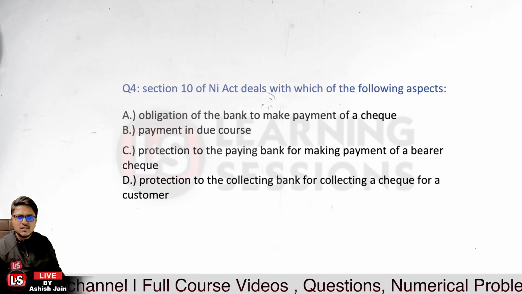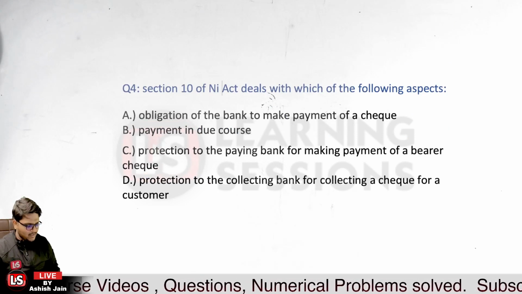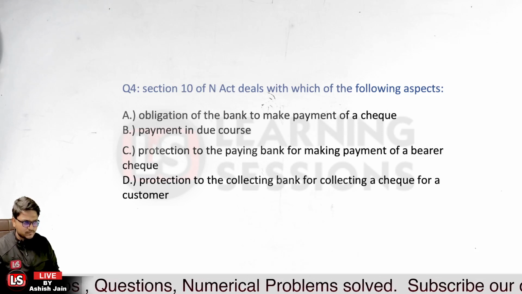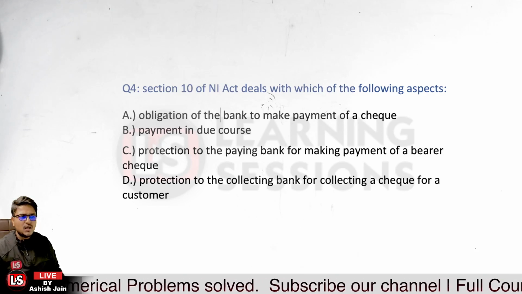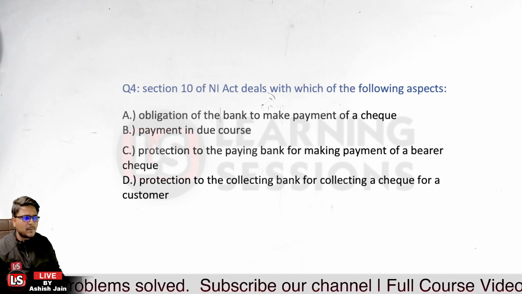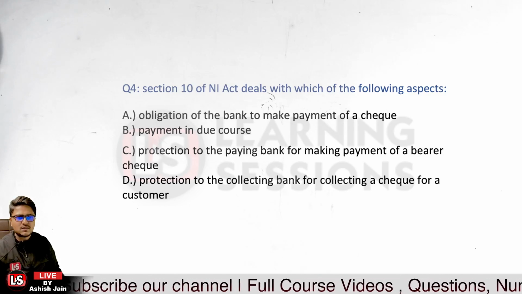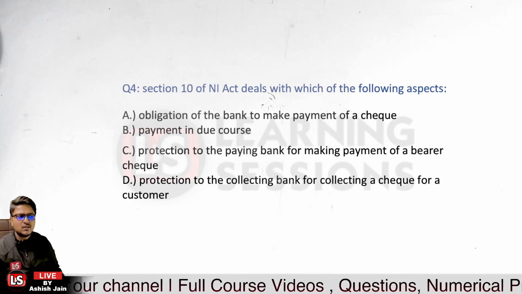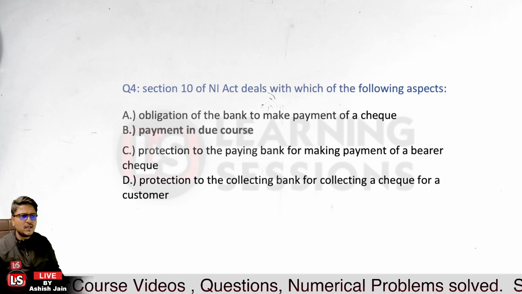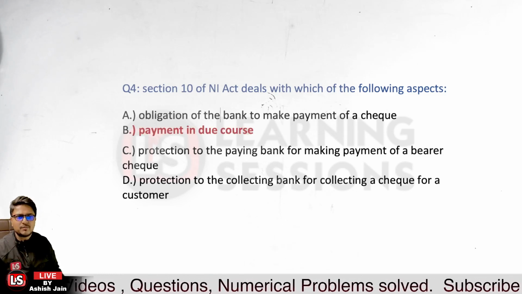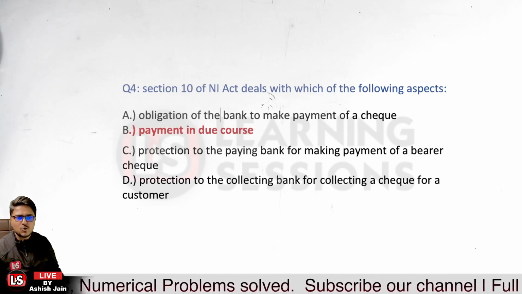Next question. It says, Section 10 of the Negotiable Instruments Act deals with which of the following aspects? Obligation of the bank to make the payment of a check, payment in due course, protection to the paying bank for making payment of a bearer check, or protection to the collecting bank for collecting a check for customer purposes. Section 10 is associated with payment in due course. So option B is the right answer. Madhuri Patil has answered the question at the earliest.